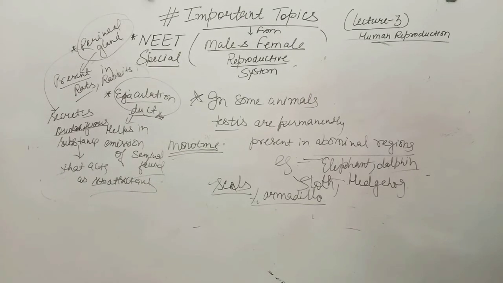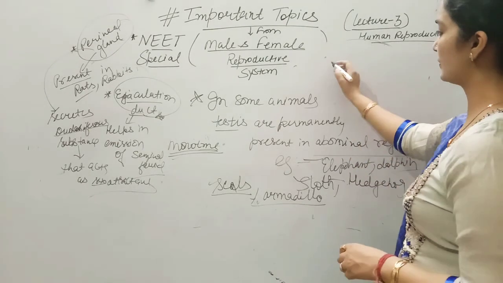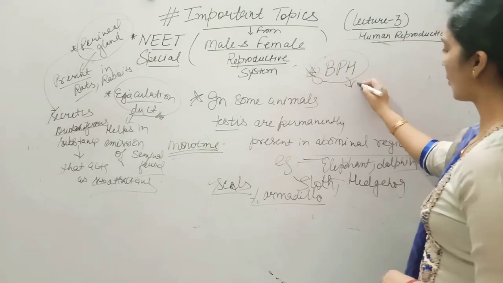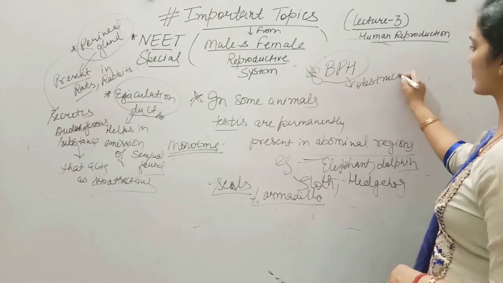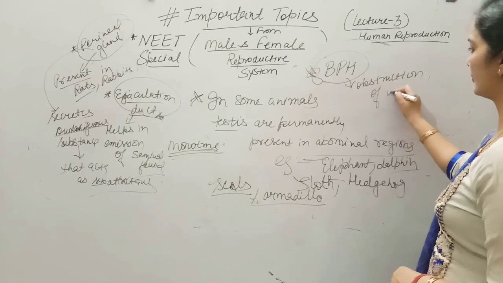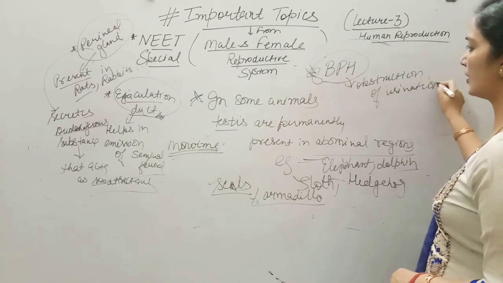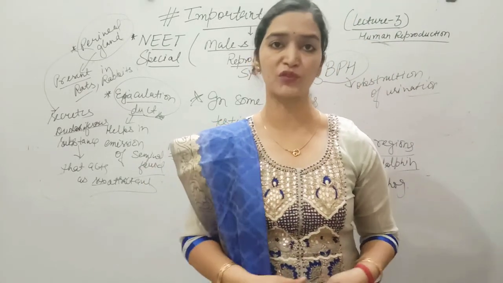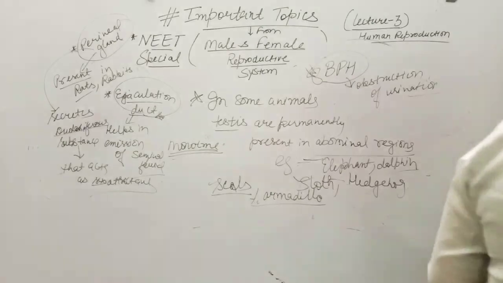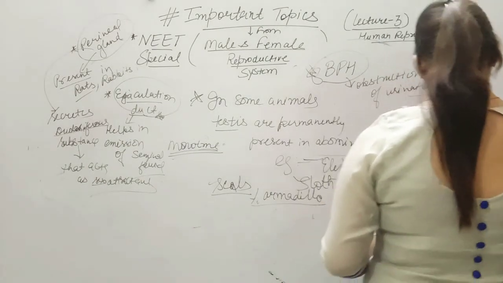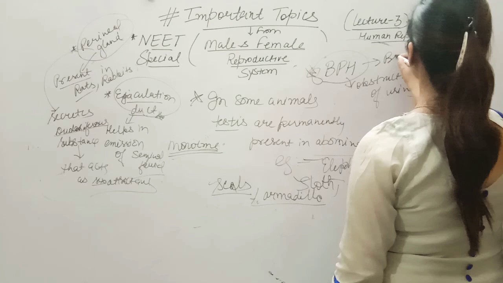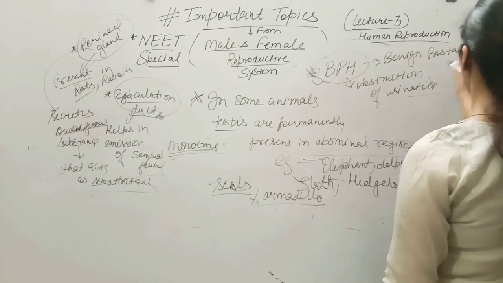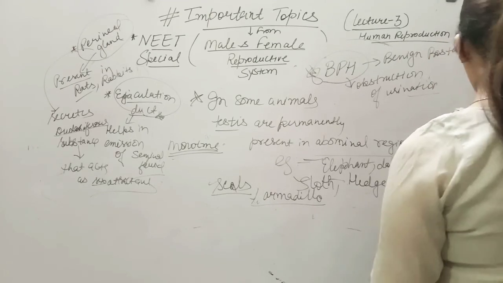If there is obstruction of urination in the case of a male, that is called BPH. Very, very important, students. It means a person is not able to pass urine. That condition is BPH, which is called benign prostatic hypertrophy.